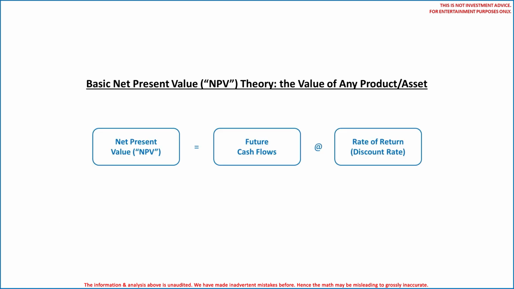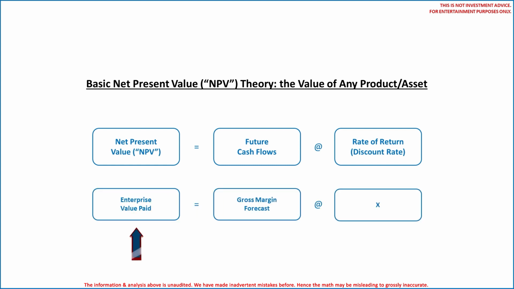To follow along, you must understand basic net present value theory which, put very simply, says the real value of a product, or any asset for that matter, is the present value of its future cash flows at some rate of return, also known as the discount rate. This analysis of the 13 acquisitions will assume the enterprise values paid are the net present values and the Acquiree's gross margin forecasts are the future cash flows. Calculating the discount rate, shown here as X, is then very simple.